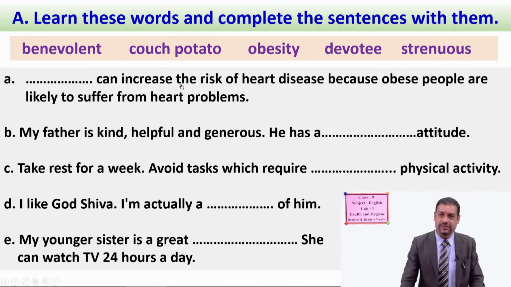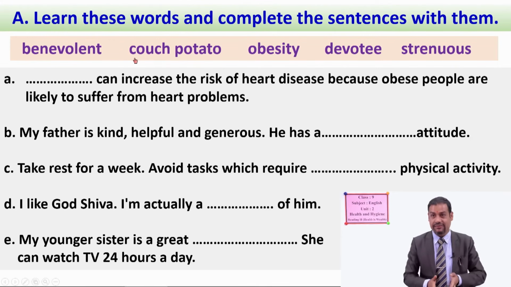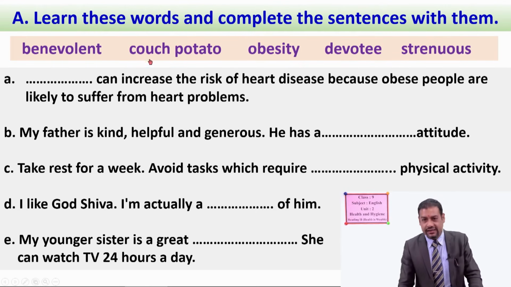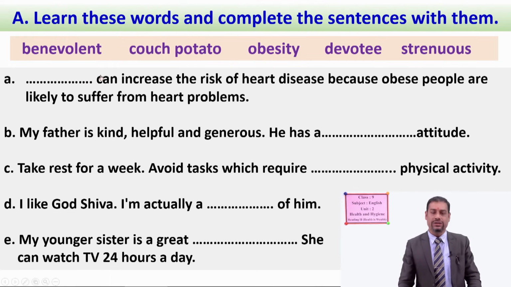So for it, you have to do this exercise. A. Learn these words and complete the sentences with them. Now we have the words: benevolent, B-E-N-E-V-O-L-E-N-T, benevolent. I have already explained the meaning of this word, and I hope you might have already written it in your notebook also. Another we have couch potato. Another one is obesity, okay, obesity. Another one is devotee, devotee. Now another word we have is strenuous. Now you have to fill in the blanks with the suitable words, okay.